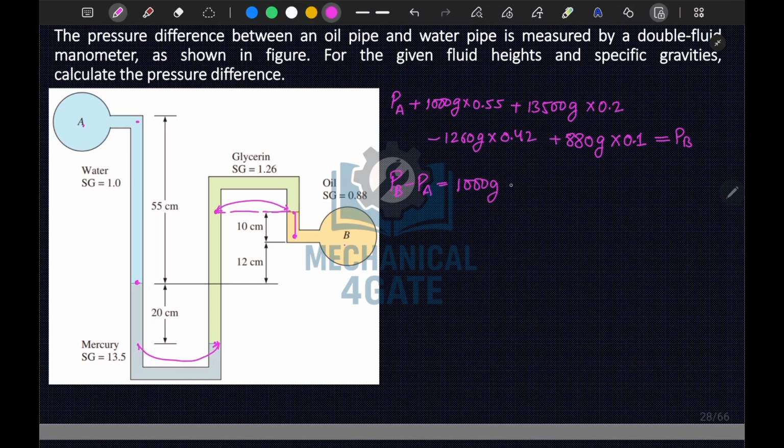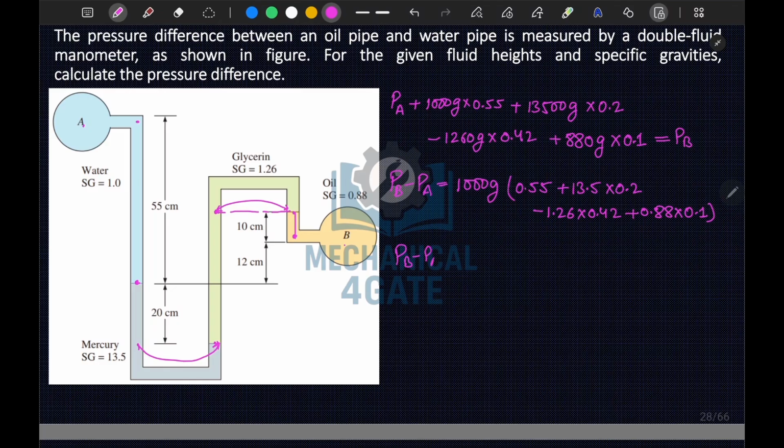If we take 1000 g as common, we will obtain 0.55 plus 13.5 into 0.2 minus 1.26 into 0.42 plus 0.88 into 0.1. Okay, so from here we can calculate our PB minus PA.